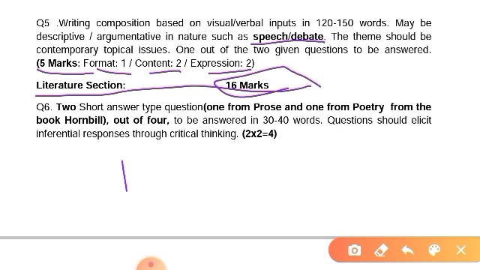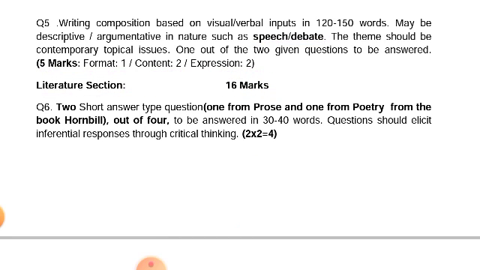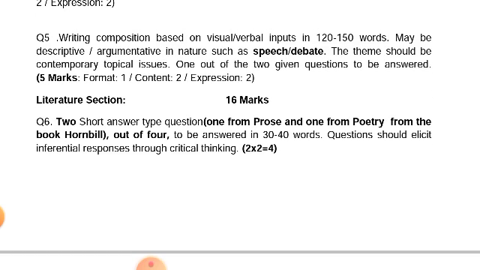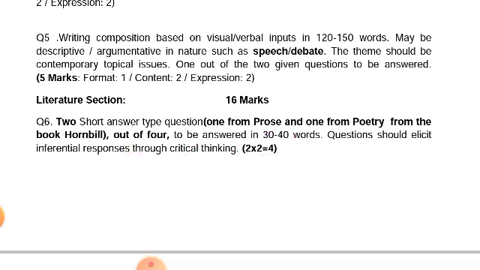This means a total of 4 questions are given, and from the 4 you have to attempt 2 questions, to be answered in 30 to 40 words. Questions should elicit inferential responses through critical thinking. These 2 questions carry 2 marks each, and you get a total of 4 marks.